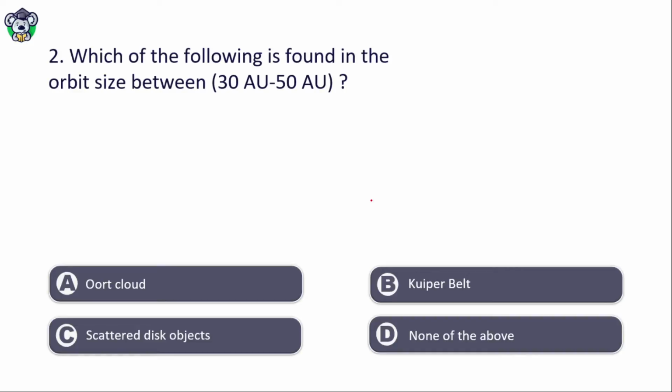Next, which of the following is found in the orbit size between 30 to 50 angstrom unit? Wood cloud, Kuiper belts, scattered disk objects, none of the above. All these three belong to trans-Neptunian objects.